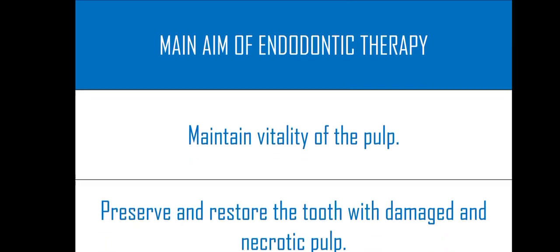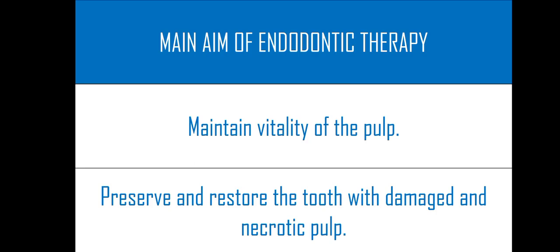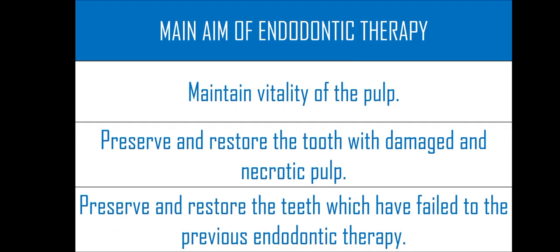The second aim of the endodontic therapy is to preserve and restore the tooth with damaged and necrotic pulp. When the pulp is damaged and necrosed and cannot be treated to its health, there comes the second aim of endodontic therapy, that is to preserve and restore the tooth with damaged and necrotic pulp. Going to the third aim of endodontic therapy, it is to preserve and restore the tooth which has failed the previous endodontic therapy.